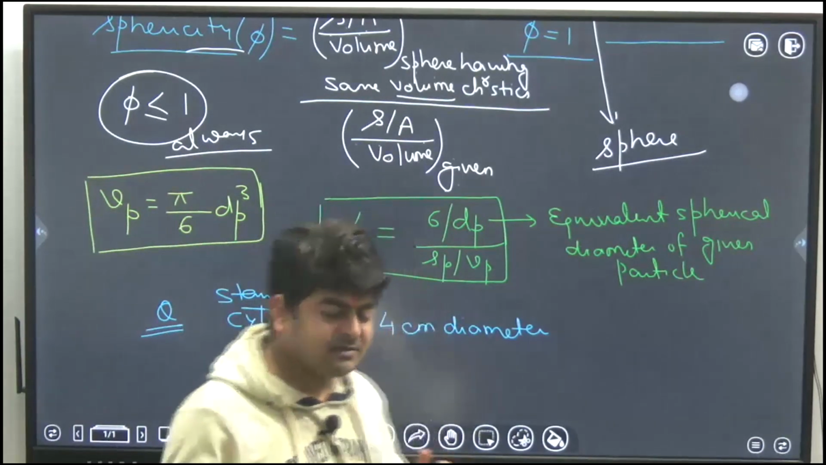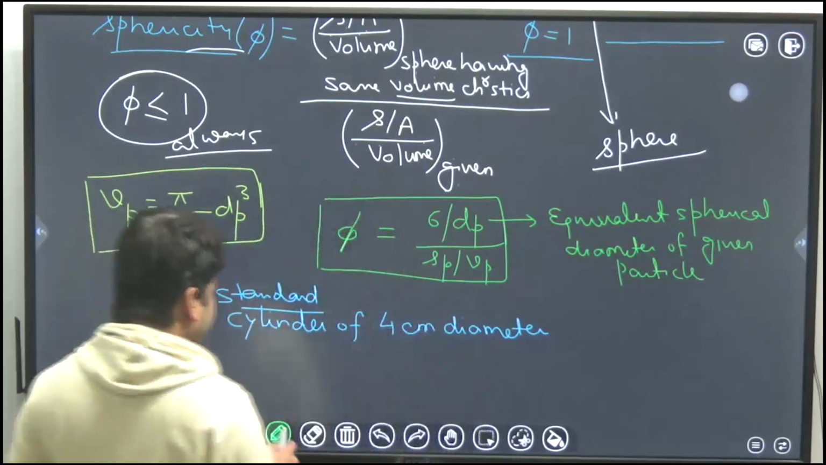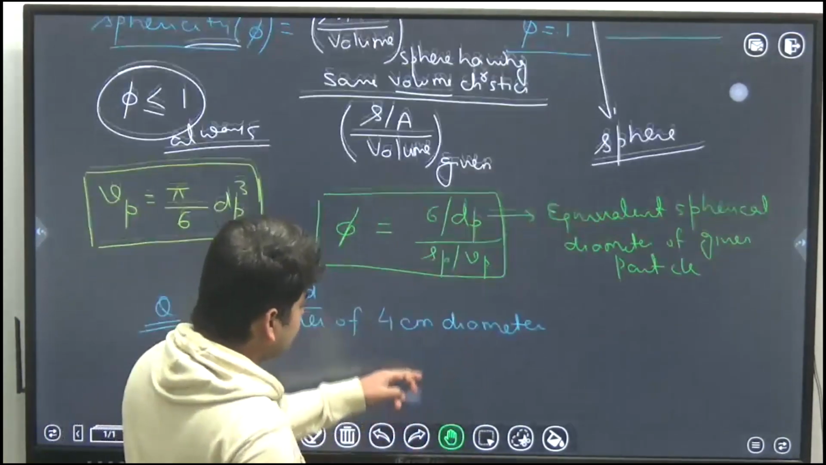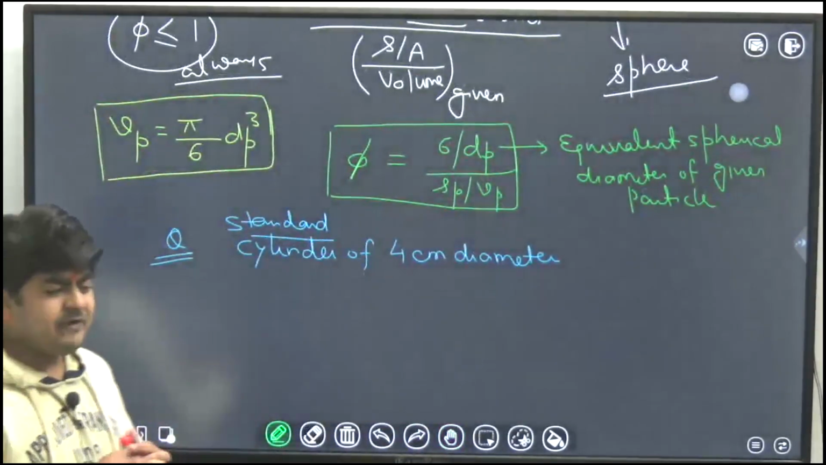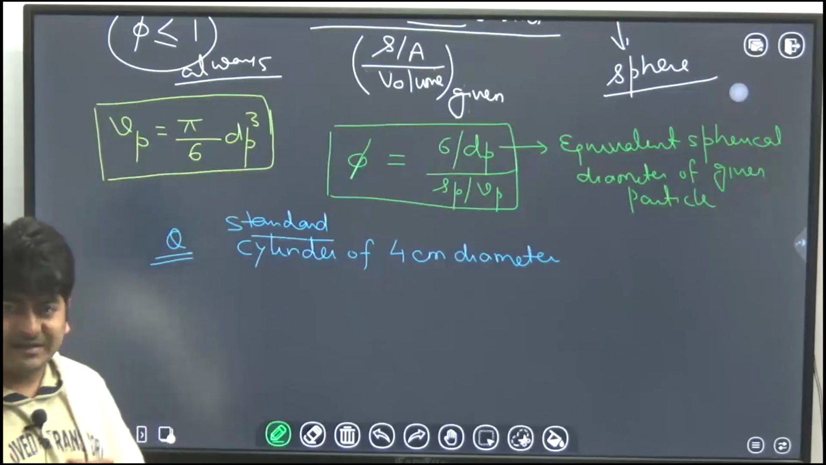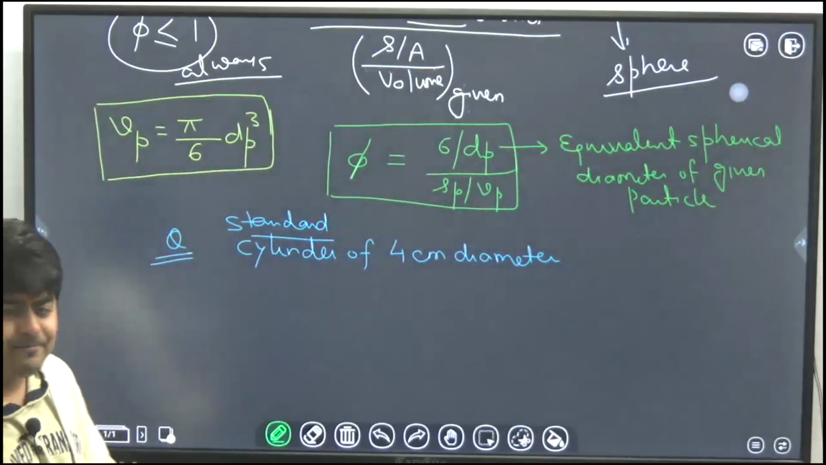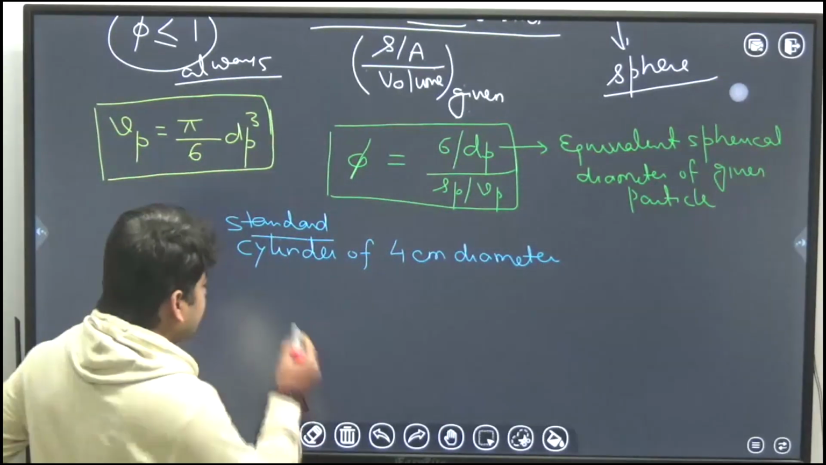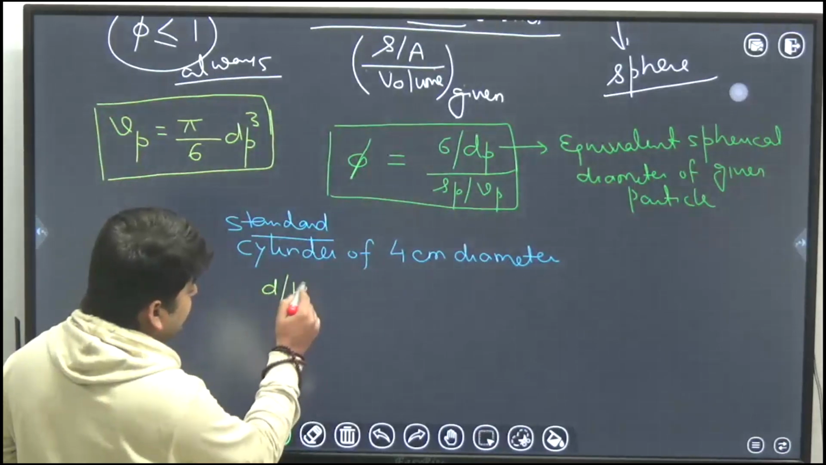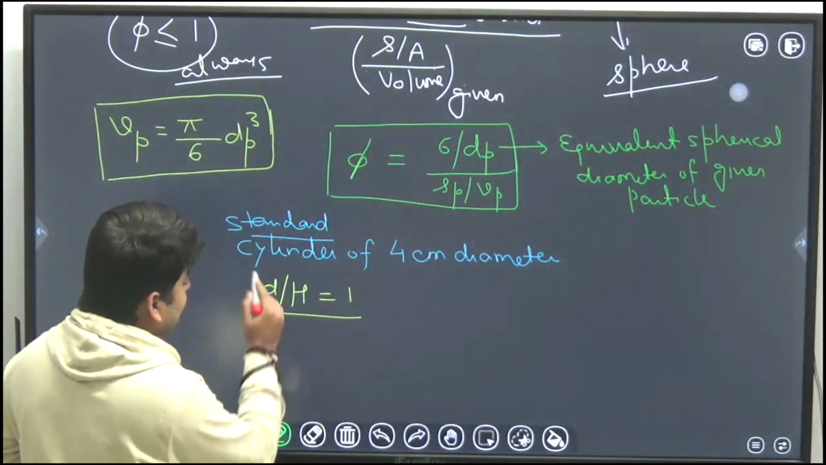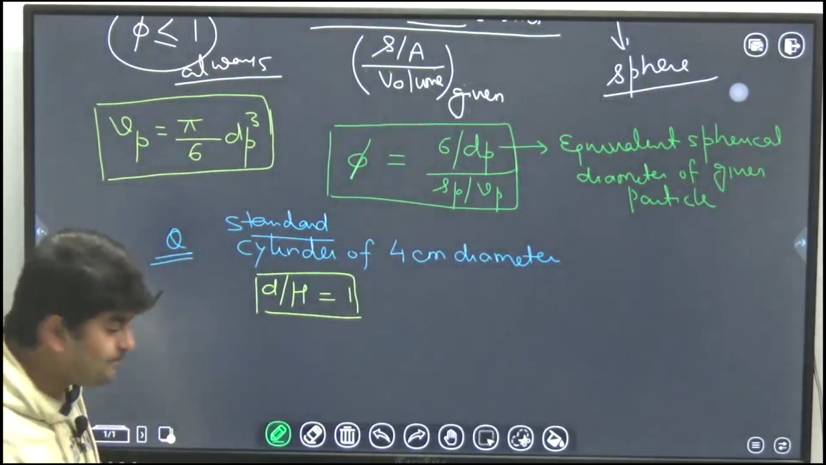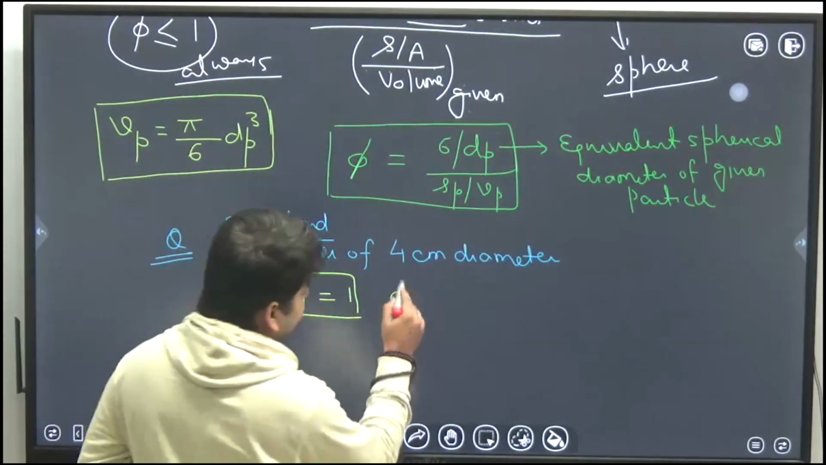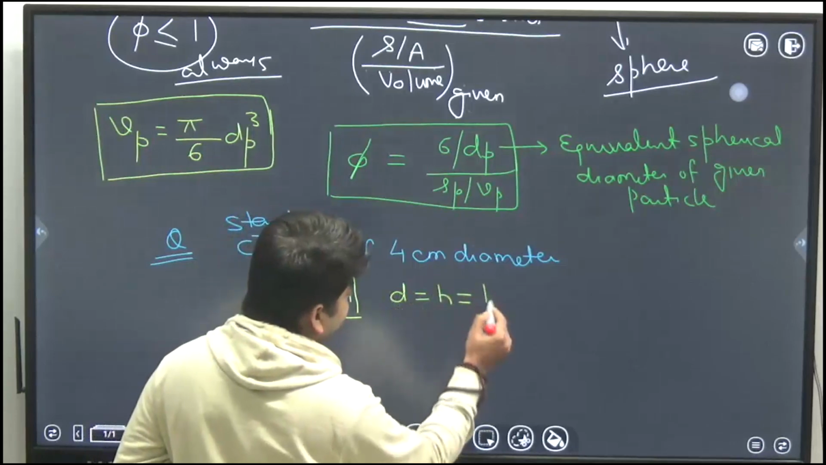If you haven't, then it's okay. Just see. We have to calculate the sphericity of a standard cylinder having 4 centimeter diameter. A standard cylinder means the diameter by height ratio will be 1, which means the diameter and height of the cylinder will be same. So here the diameter and height of the cylinder will be same.